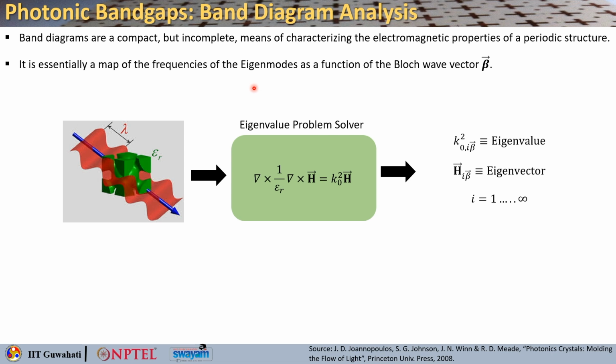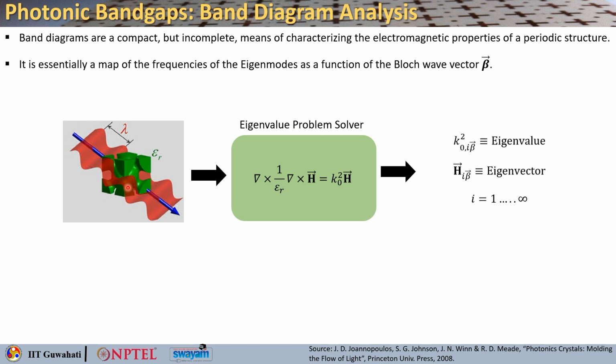So, the band diagrams, as you have seen, are compact and almost incomplete, they do not have all the information, but they carry most of the information. So, you can characterize the electromagnetic properties of a periodic structure using a band diagram, right. It essentially maps the frequencies of the eigenmodes as a function of the Bloch wave vector beta.